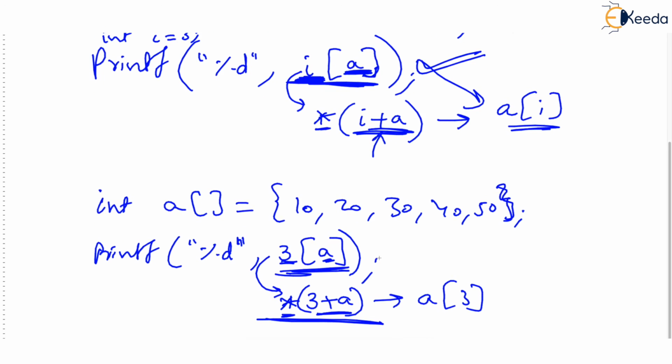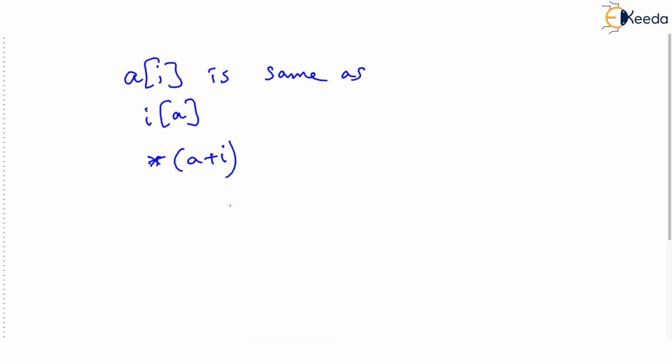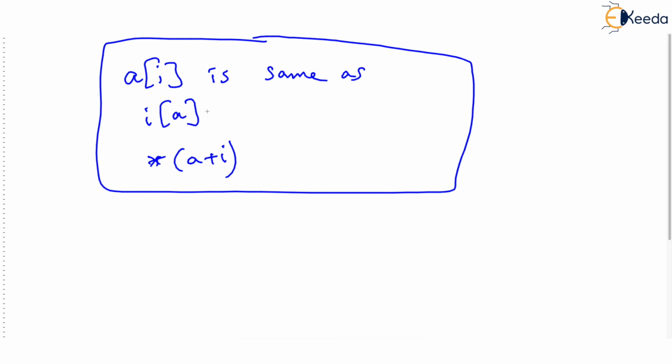So, coming to the point here, given an array, A[I] is the same as I[A] and *(A + I). Any of these notations you can write. Of course, we will not write I[A].